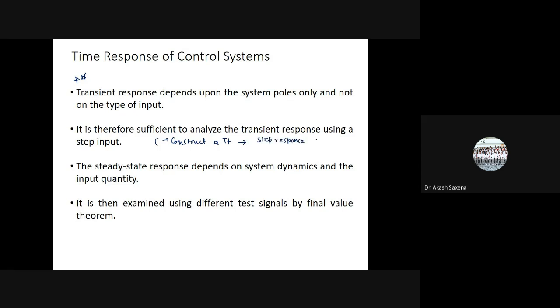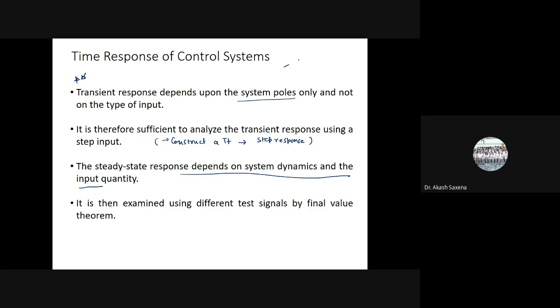So every time we do the analysis with respect to step response, because the transient response only depends on the system. Although we can do it on many types of responses, it is not actually worthwhile to conduct this analysis, because our concern for the transient period is mainly the location of the poles of the system. However, the steady state response depends on the system dynamics and the input quantity. That is why it is then examined during different test cycles.